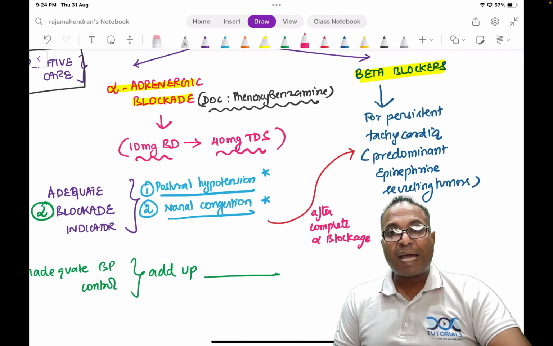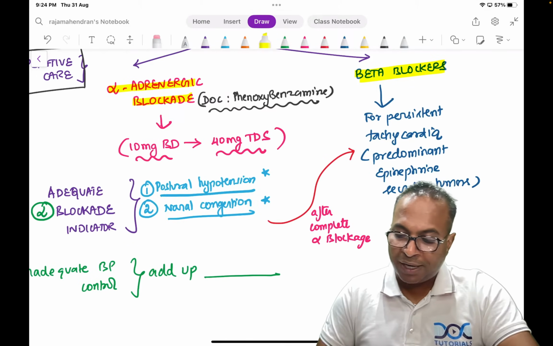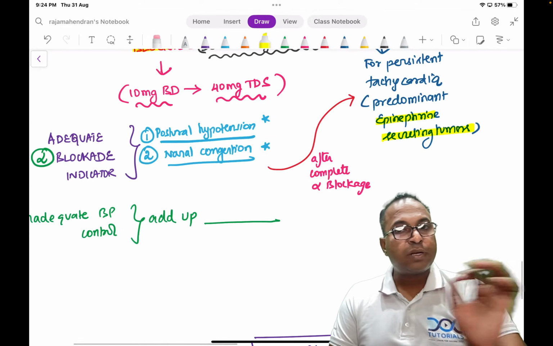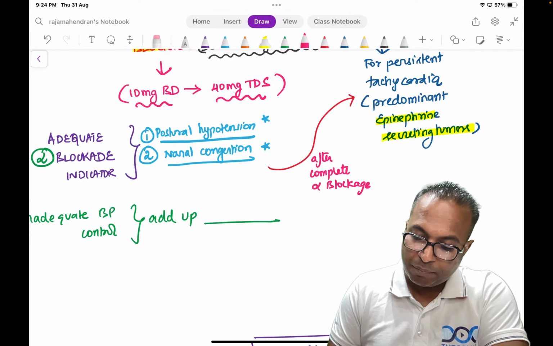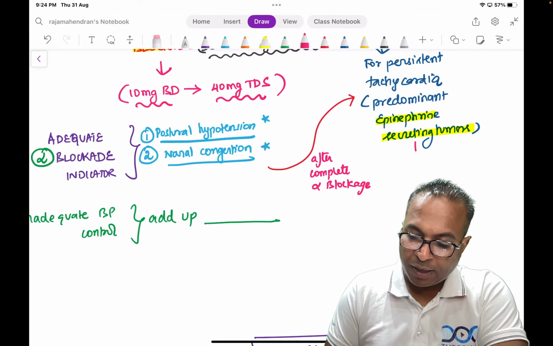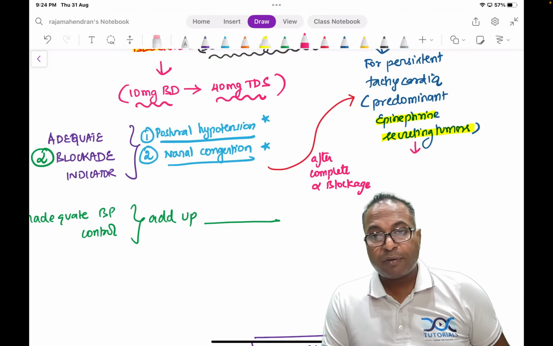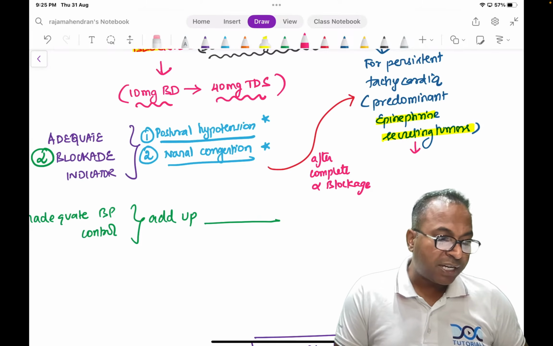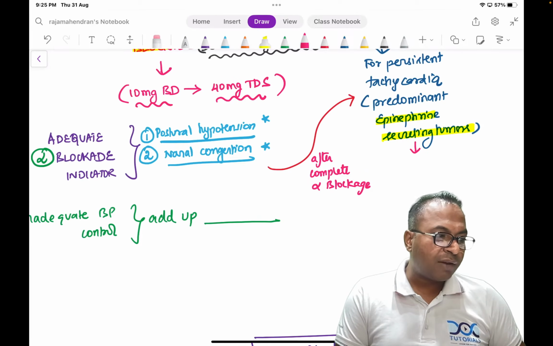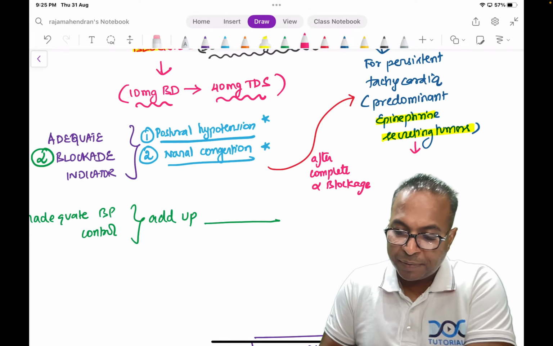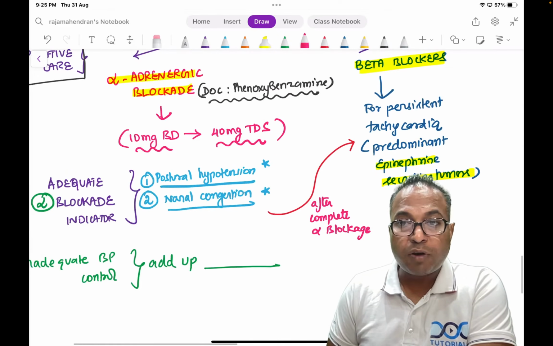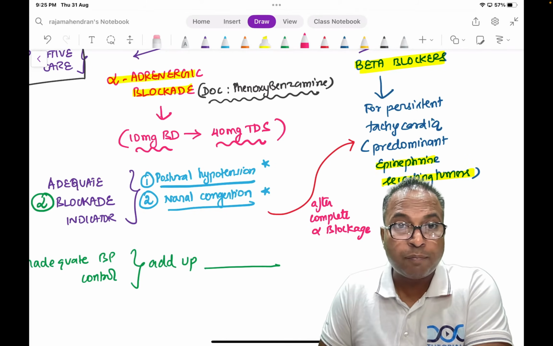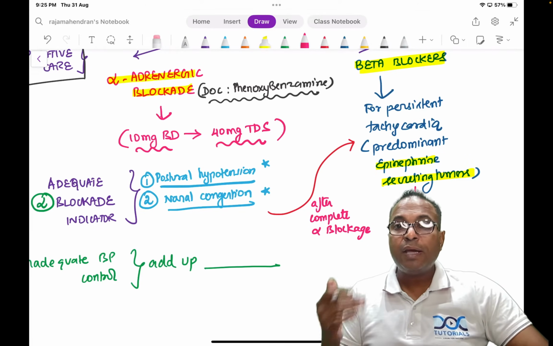For persistent tachycardia patients who are having predominant epinephrine secreting tumors might have tachycardia. But this drug should be given only after complete alpha blockade, because if I give beta blocker without complete alpha blockade, the patients may develop hypertensive crisis. This is a classical pharmacology concept. The unopposed alpha action will result in rebound hypertension.